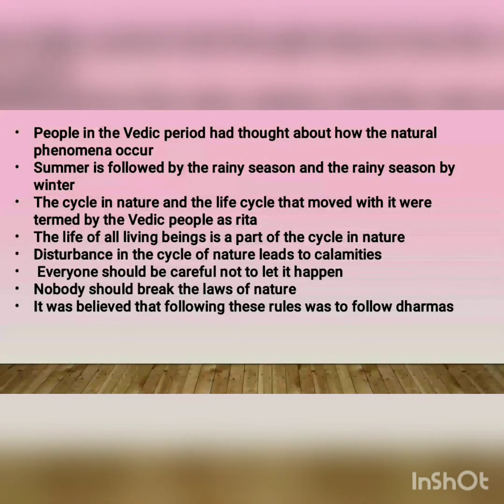People in the Vedic period had thought about how natural phenomena occur. Summer is followed by the rainy season and the rainy season by winter. The cycle in nature and the life cycle that moved with it were termed by the Vedic people as Rita. The life of all living beings is a part of the cycle in nature. Disturbance in the cycle of nature leads to calamities. Everyone should be careful that it should not happen. Nobody should break the laws of nature, and it was believed that following these rules was to follow dharma.